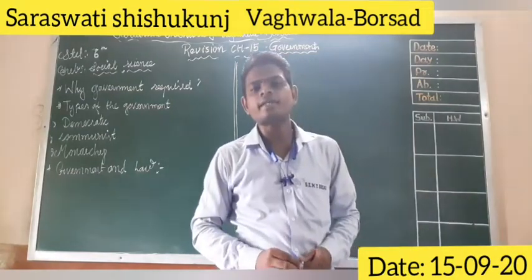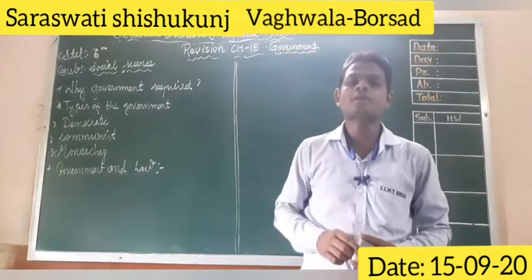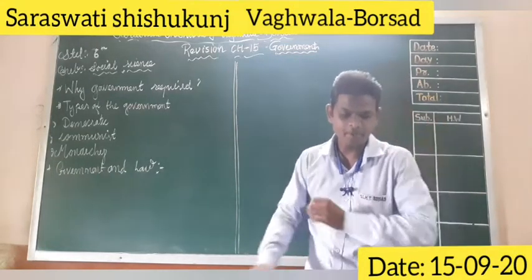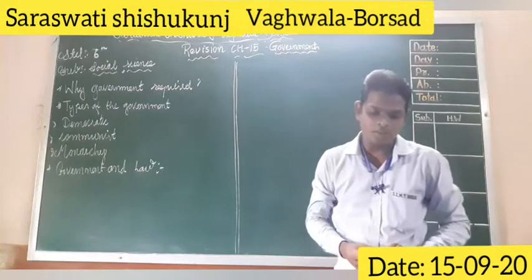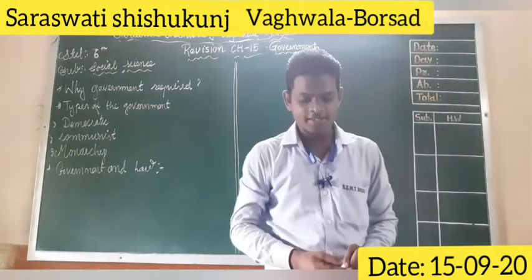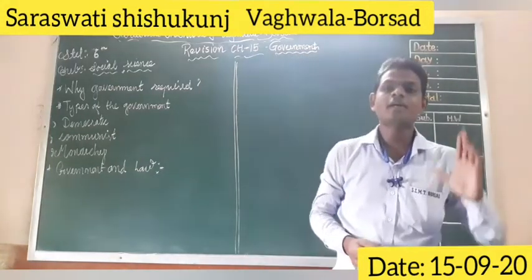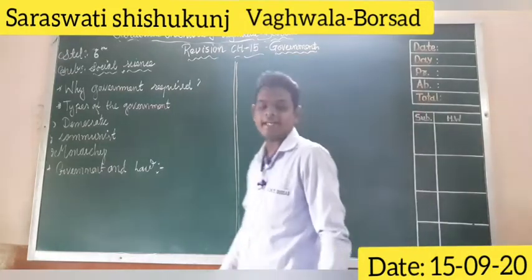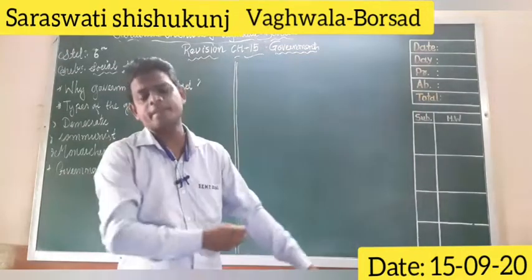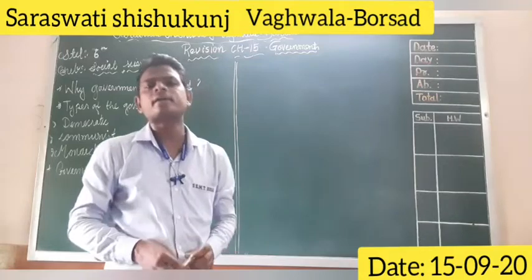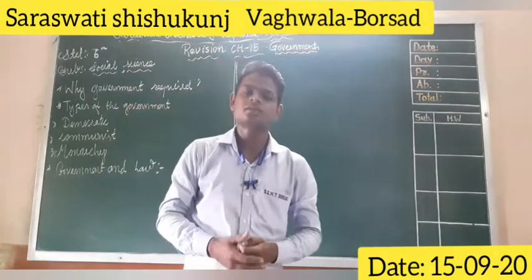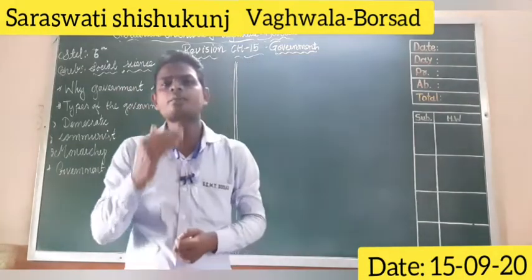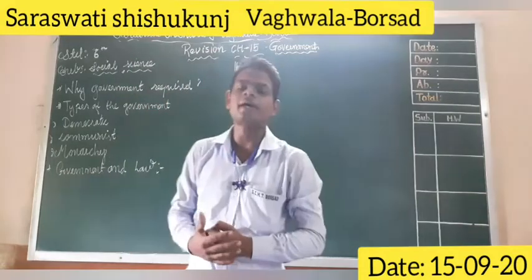We have already discussed why, so step by step. Each country needs the government to take different decisions and to implement those decisions. So the first point is every country. More than 200 countries are registered in the world, so every country needs the government. Why?